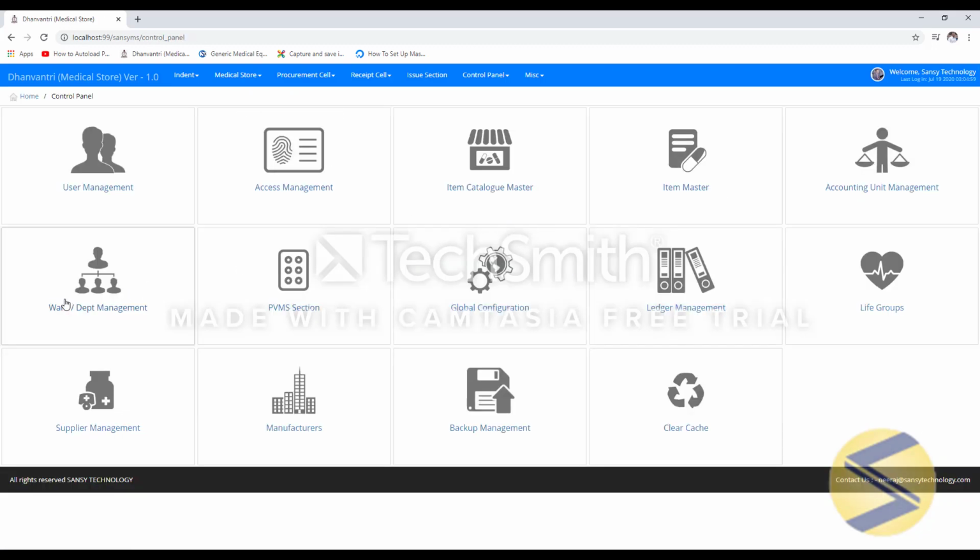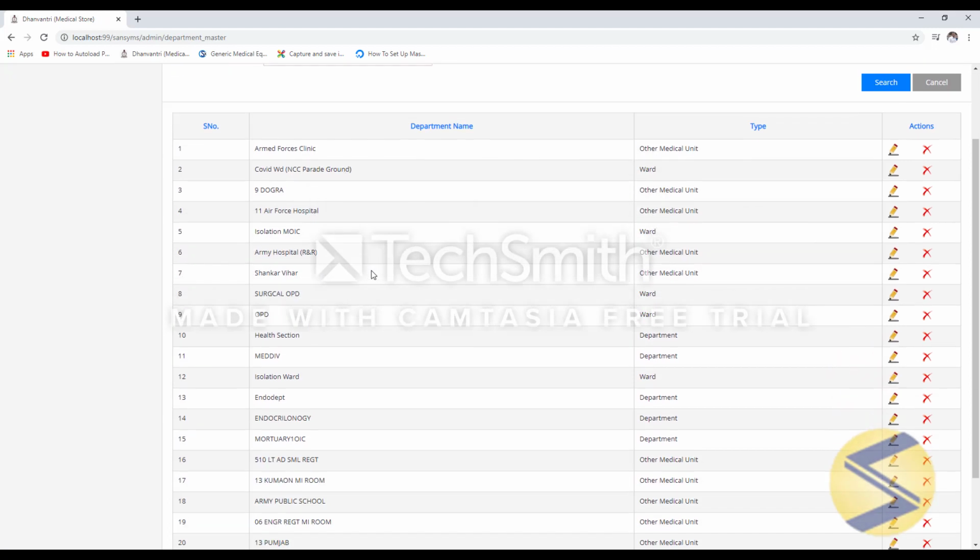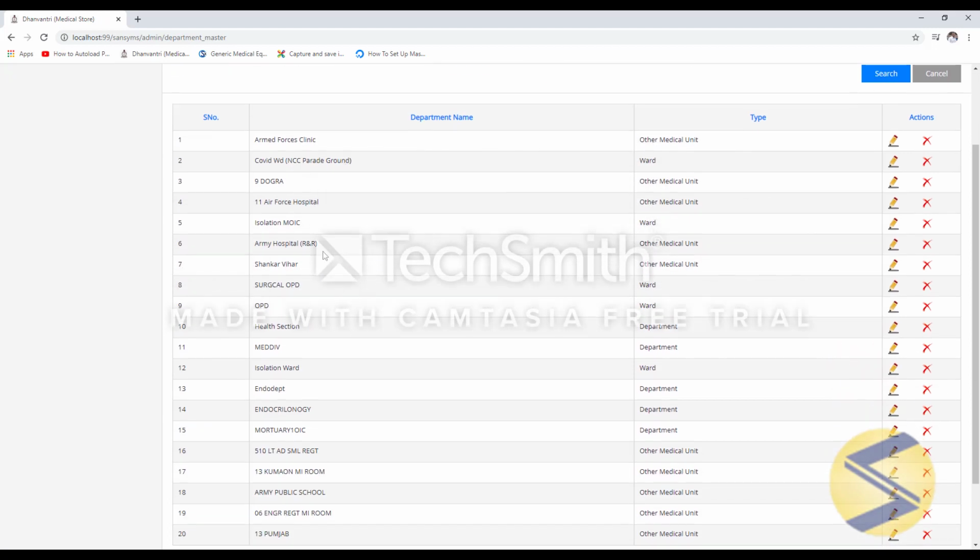This is ward department management. In this section, we can add wards, department, dispensary, and other MI room of your unit. These ward departments are already added.